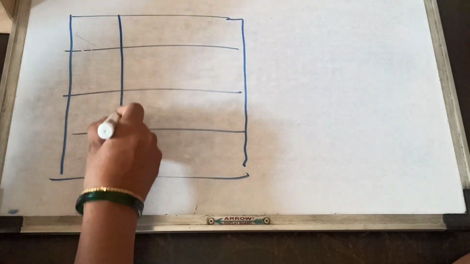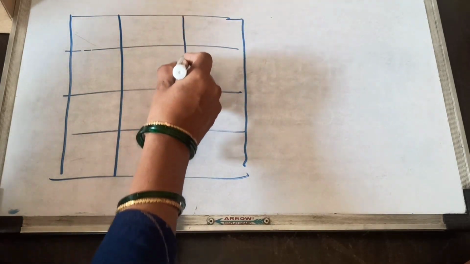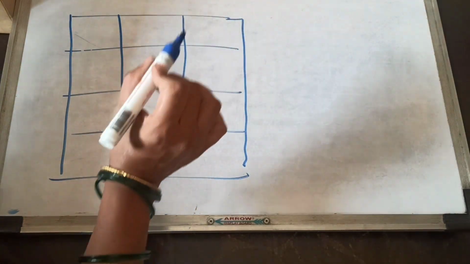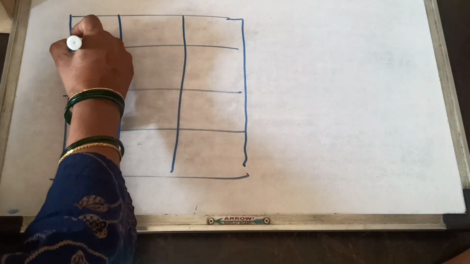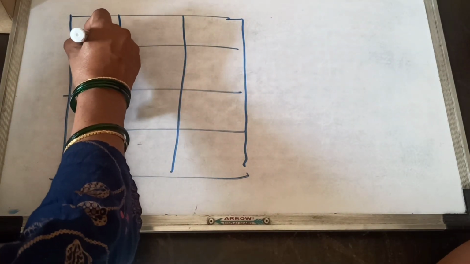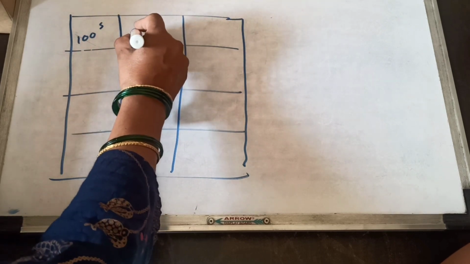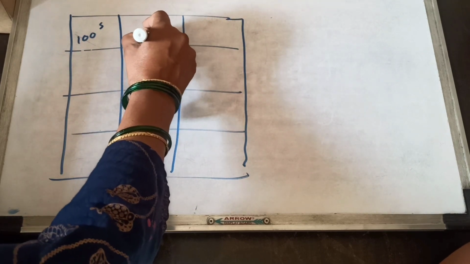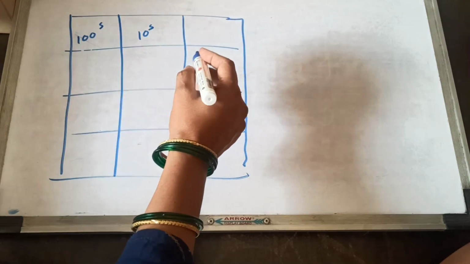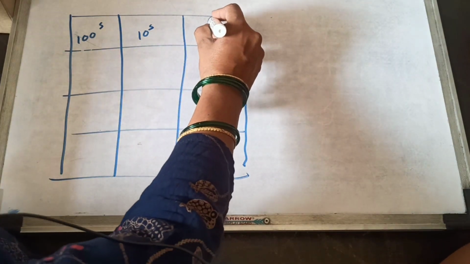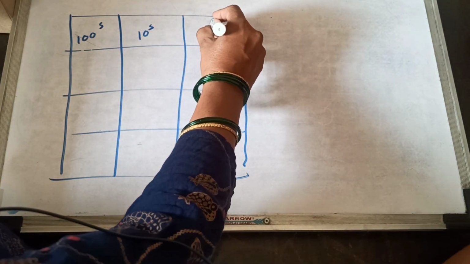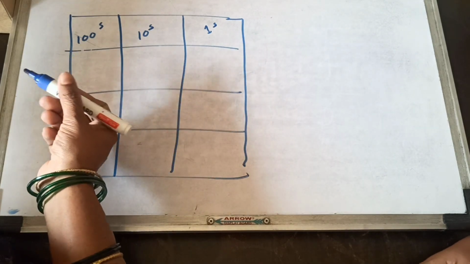This one is for hundreds place, this one tens place, and this one ones place. Okay, this one hundreds, so I write here hundreds. This one tens, so I write here tens. This one ones. Okay, and our sum is which?